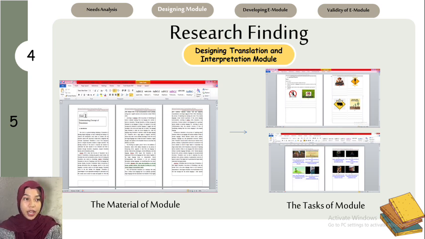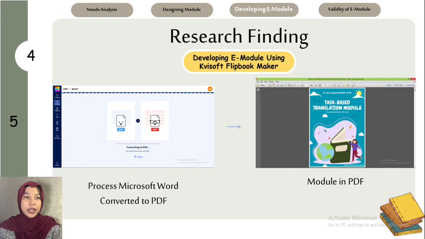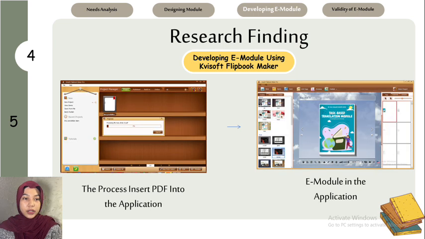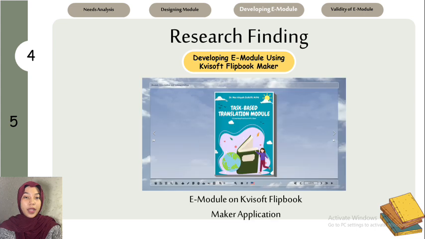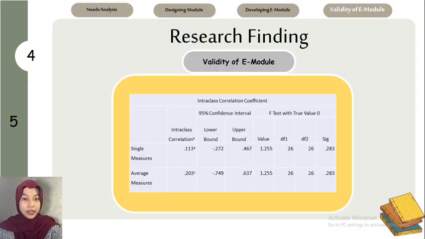There are two types of tasks. The first is picture and video, and then we next move to developing a module using Kipsoft Flipbook Maker. So the first thing, the process is Microsoft Word converted to the PDF, and then there is the module in PDF, and the PDF is inserted into the application Kipsoft Flipbook Maker, and the module is already in the application and is ready to use by students and teachers.